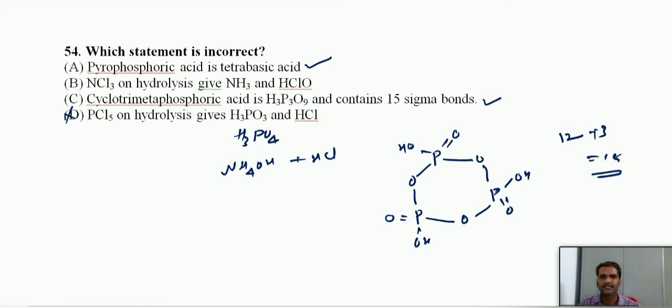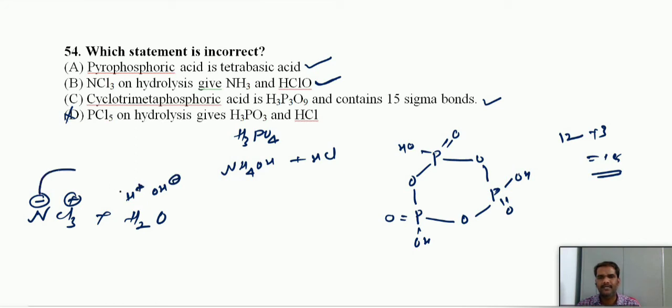So NCl3, this is also correct. I think I told you wrong. This is correct. You will get ammonia and HOCl. That's right. Why? Because NCl3 with H2O here, nitrogen is more electronegative. This is negative and this is positive chlorine. In case of water, we have H plus and OH minus. This negative can take the positive and the positive can take the negative one. So you will get HOCl and NH3. This is also correct.